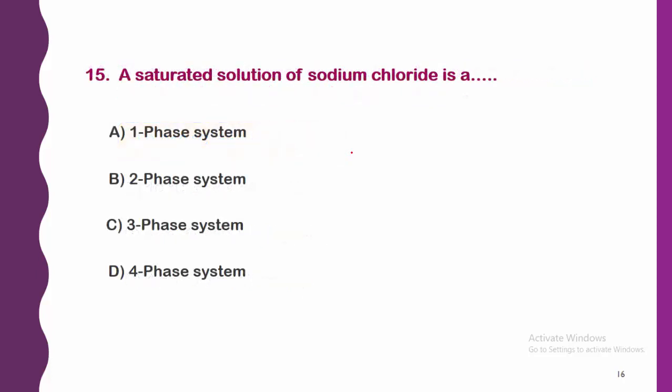Next, a saturated solution of sodium chloride is: A, one phase system; B, two phase system; C, three phase system; and D, four phase system. This is a very important question. First, try to understand that a saturated solution already has the solute in excess. So when we observe a saturated solution of sodium chloride, we should see sodium chloride as a crystal solid as well as the water component. Therefore, a saturated solution of sodium chloride is a two phase system, a heterogeneous system.